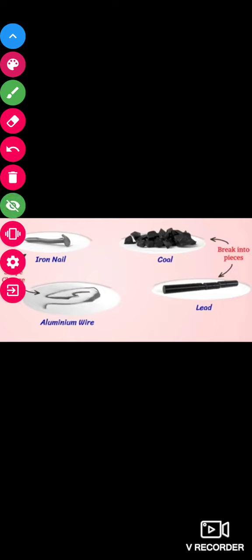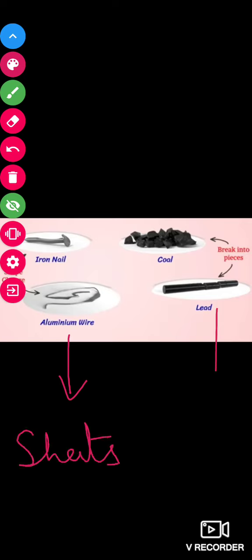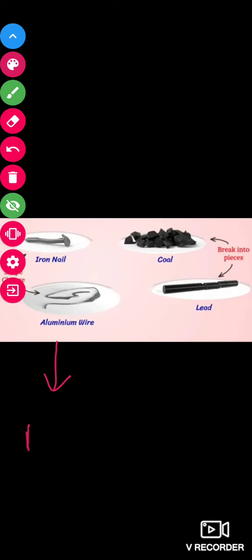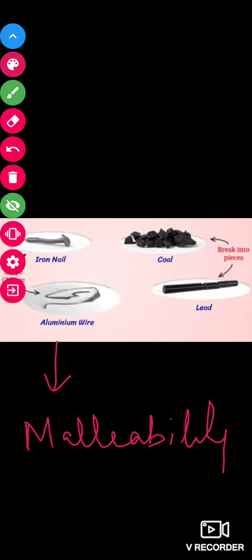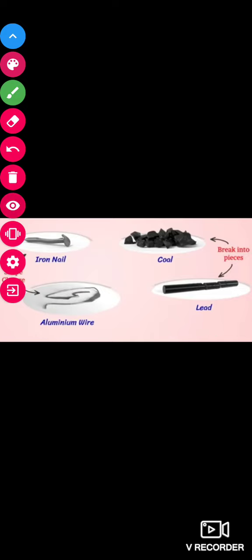So from here you can conclude that metals can be beaten into thin sheets, but non-metals, when beaten with a hammer, break into pieces. So metal shows the property of malleability, whereas non-metal does not show this property. Okay, this is a metal and this is easily converted into a thin sheet. This property is known as malleability.